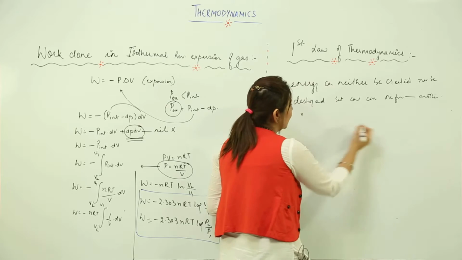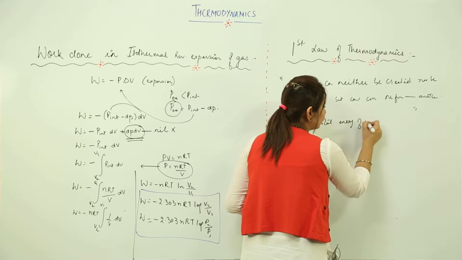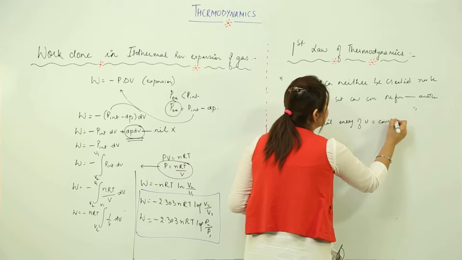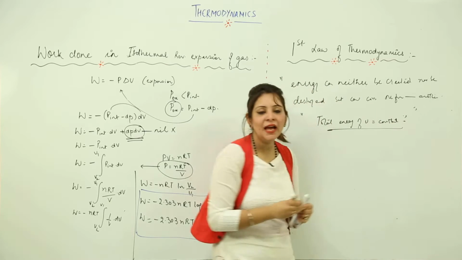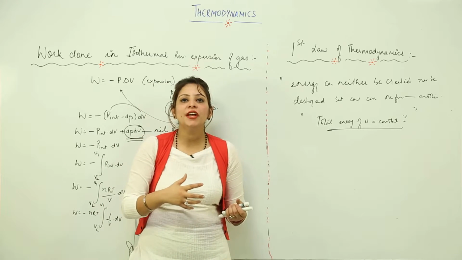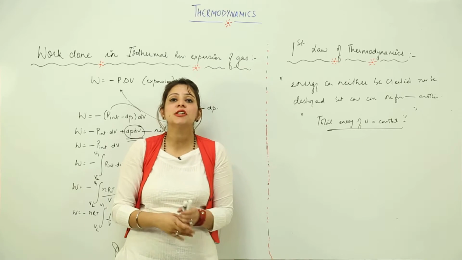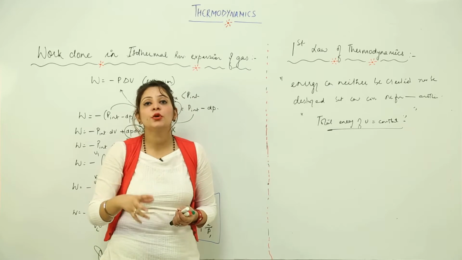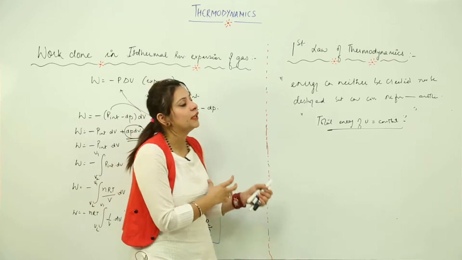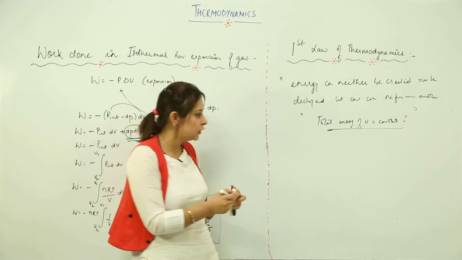That means we can say total energy of the universe remains constant. So this is what we have, that we cannot create energy, we cannot destroy energy, or you can say we can just convert one form of energy into another, but the total energy of the system is going to be constant. So this is what our first law states. So let us prove the mathematical expression for the first law.